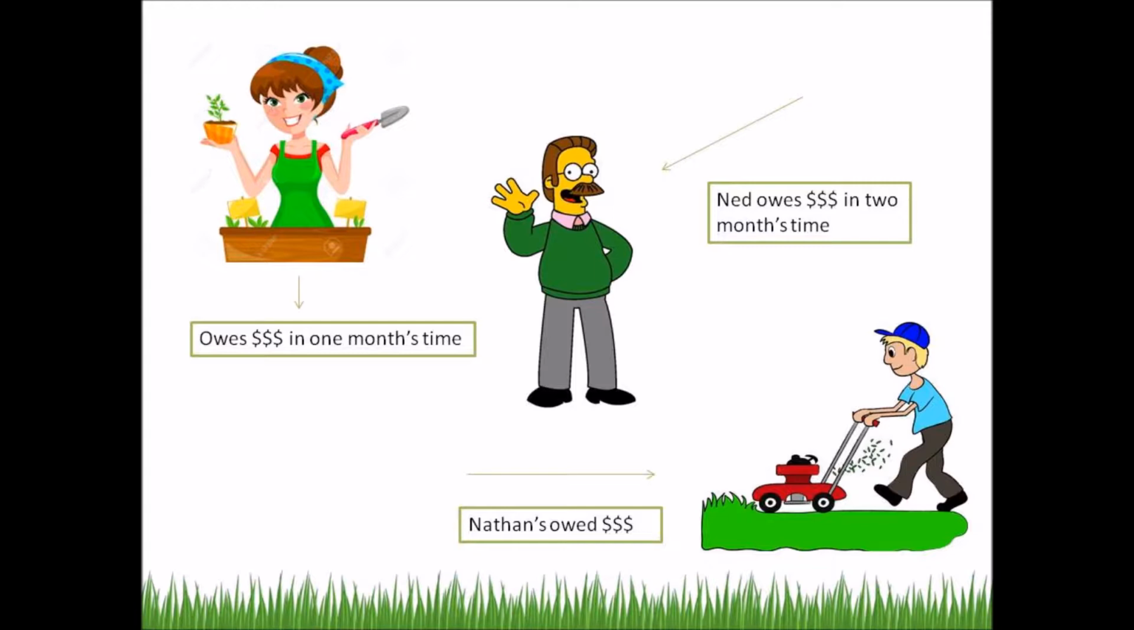Jam said she would pay in a month. Ned said he would pay in 2 months. The other 8 also said the same thing. Nathan didn't receive any cash this month for his services. Does this mean his business is in debt and needs liquidating?